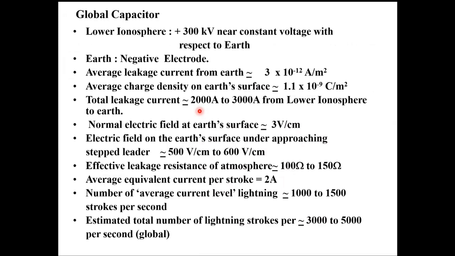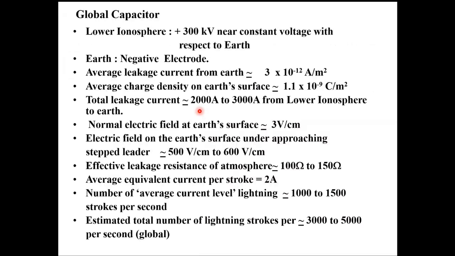Now, if you take a metal sheet of, let me say, 4 meters by 4 meters, mount it behind our backyard, and ground it through a picoammeter, we can measure some 50 picoamperes. Approximately 50 to 60 picoamperes, you can measure it. So that shows you, yes, this is true. There's an average leakage current right from the ionosphere to the ground, and leakage of current from the lower atmosphere to ground. Now, the average charge density on the Earth's surface is approximately about 1.1 into 10 to the minus 9 coulombs per meter squared.